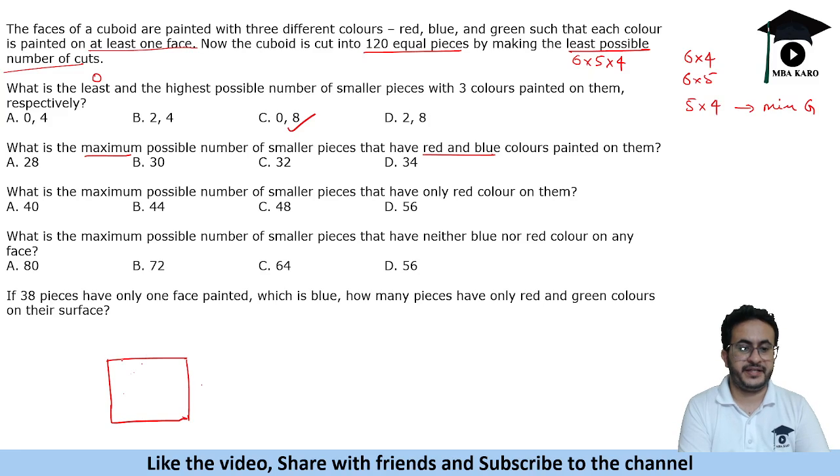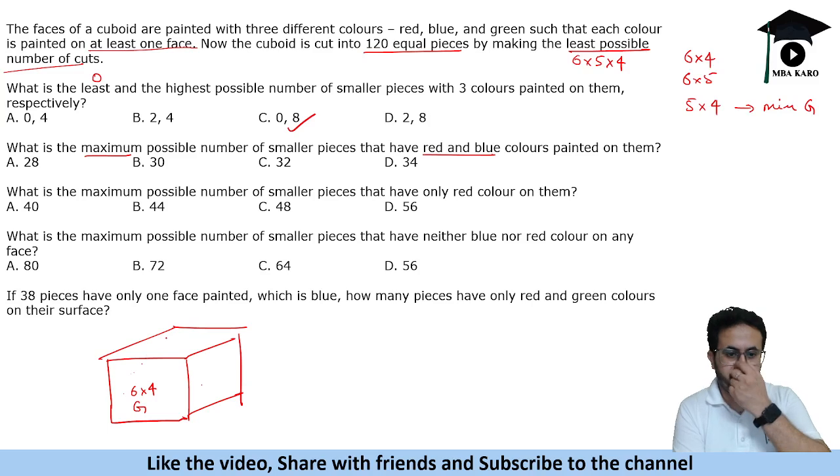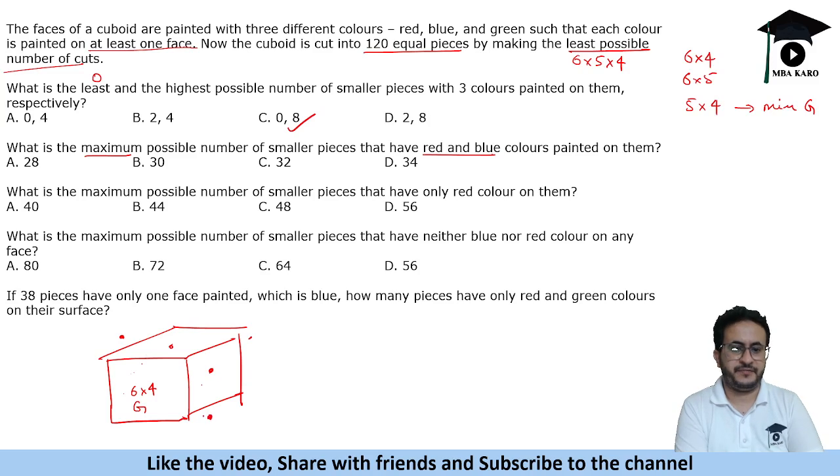This face is painted green, and then we will have the remaining faces painted that way. So this is 6 into 4, this is painted green. Now we have to have red and blue, so we will put one of the faces here, another face here, and we will try to paint the remaining 3 faces. Let's say we put red here and 3 blue. We can put any of these to maximize the count.